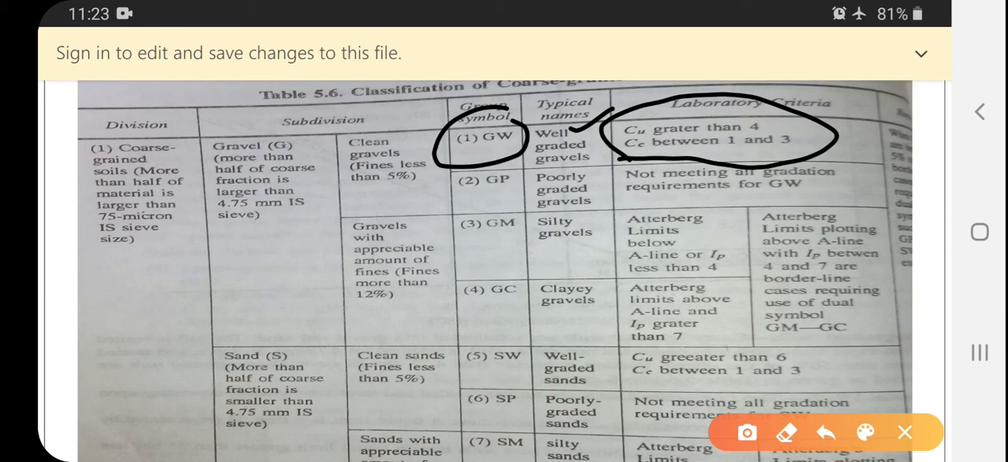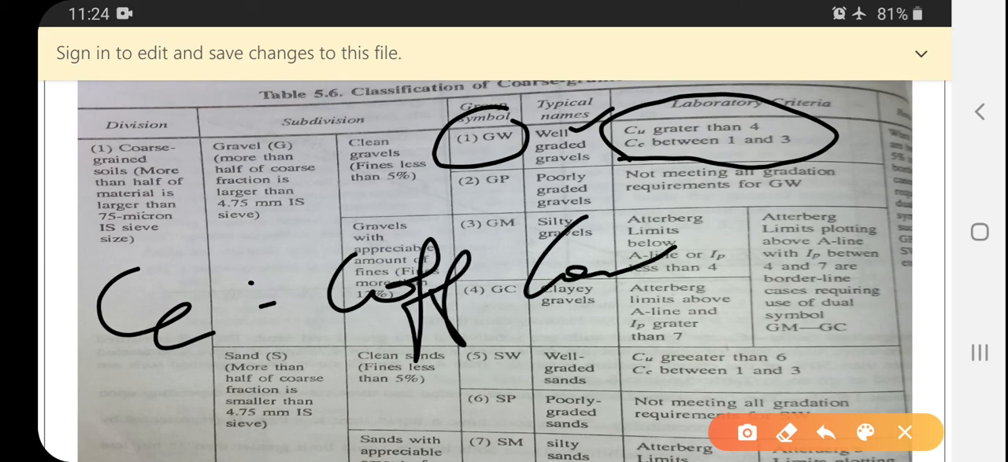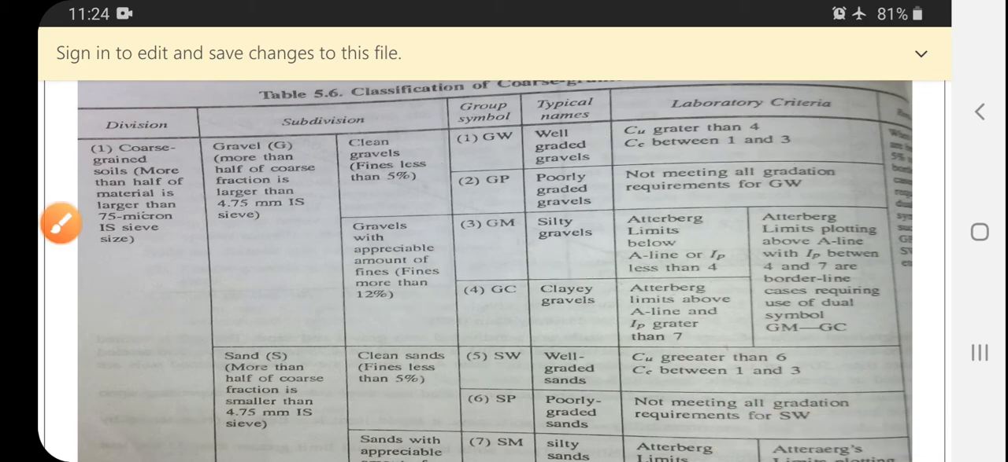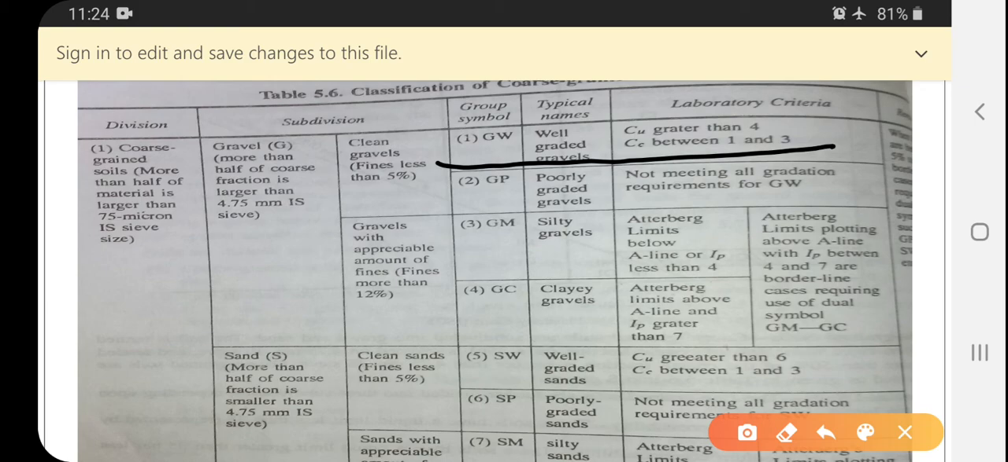CC is known as the coefficient of curvature. CU is the coefficient of uniformity. CC means coefficient of curvature. CU is nothing but the coefficient of uniformity. The CU value is restricted to greater than 4 for well graded gravels, and the CC value will be between 1 to 3. Next, GP, gap graded, nothing but poorly graded, not meeting the gradation requirements.